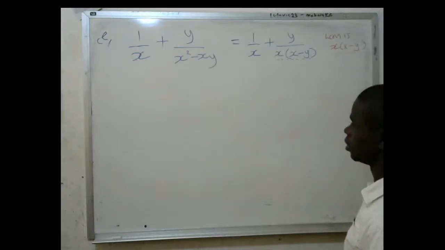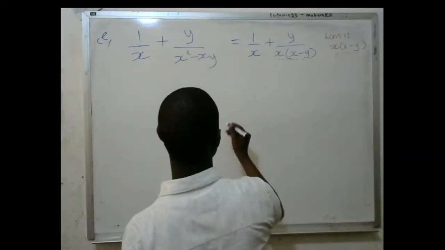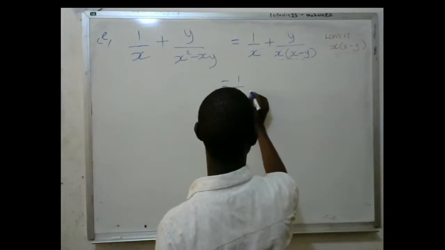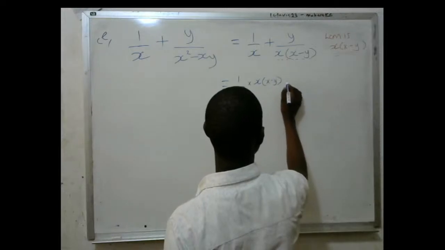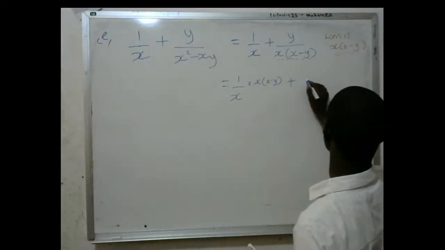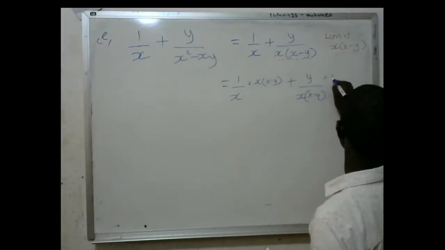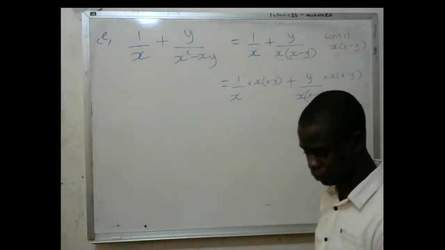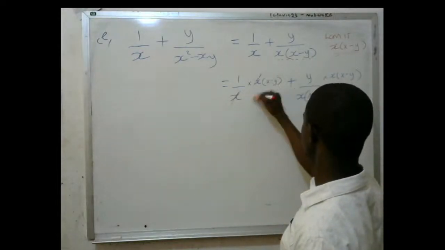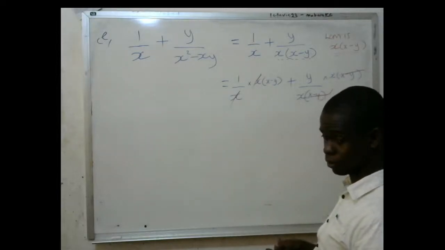It is the LCM, so I can multiply the LCM everywhere on each term. So it is going to become 1 over x times x into x minus y, then plus y over x into x minus y times x into x minus y. You see that? Now, this is going to cancel with this, and the whole of this is going to cancel with the whole of this because they are uniform.